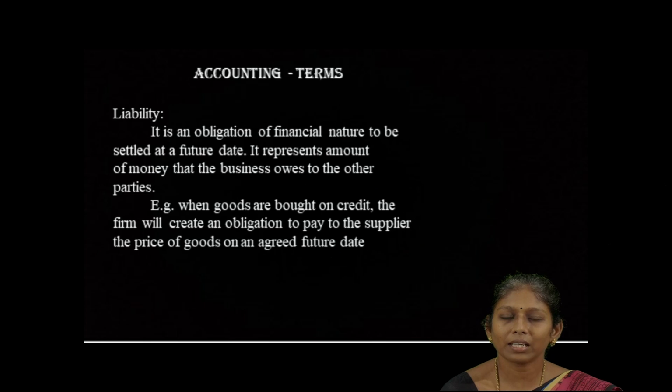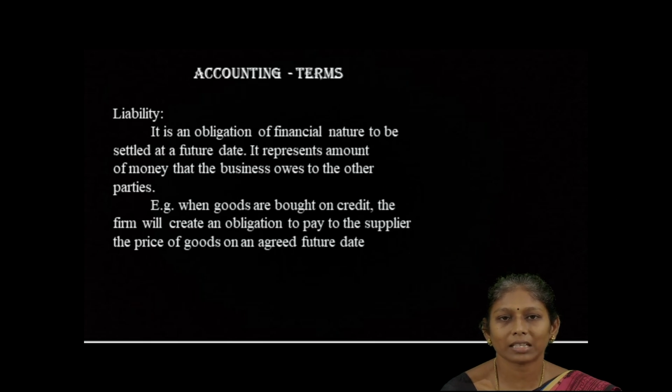Next one, liability. It is an obligation of financial nature to be settled at a future date. It represents the amount of money that a business owes to other parties. We are liable to pay amounts to other parties because we have borrowed money from them. For example, if you take a bank loan, then we have to repay the loan to the bank. So it is a liability of the company. Another example: when goods have been bought on credit, then we are liable to pay the creditors.